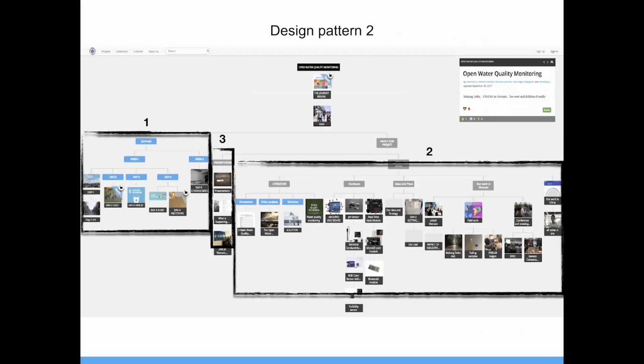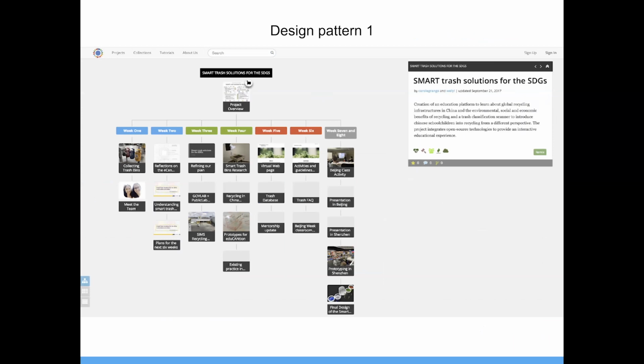I'm just sharing a few snapshots of the previous platform, SDG in Progress. This is what happened in week 1. It could be just images, your design files, just text, or whatever you presented, your presentation slides.